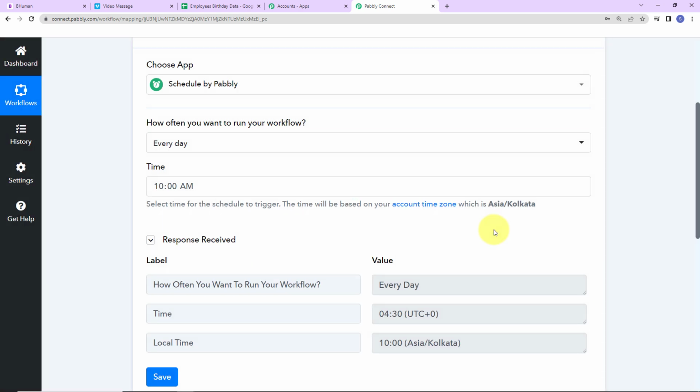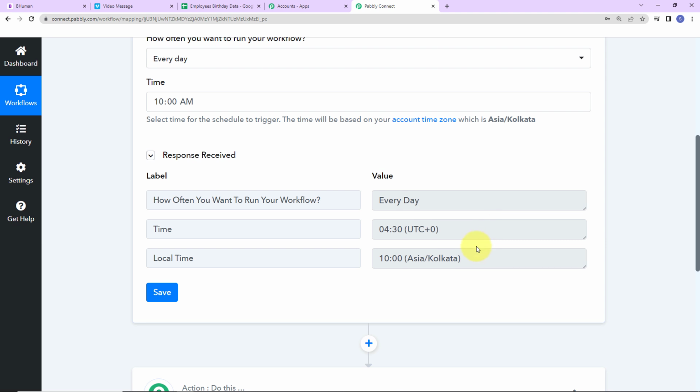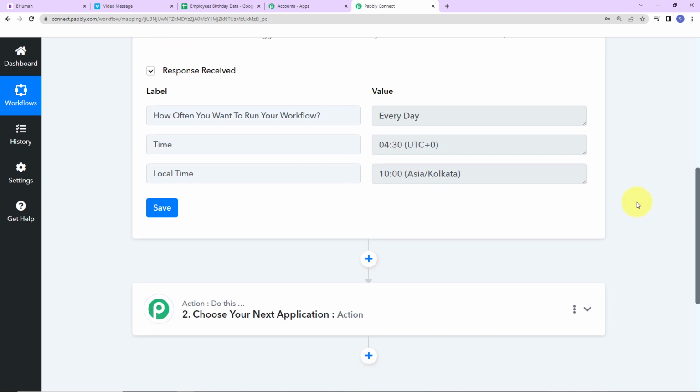So you can see that my workflow has been successfully scheduled. And here the time is showing as 4:30 because this is the UTC time, which is 5.5 hours behind the Asia Kolkata time, which is the local time. Now, what is my objective here? I have to make sure that the date which is there in my spreadsheet should coincide with the current date.